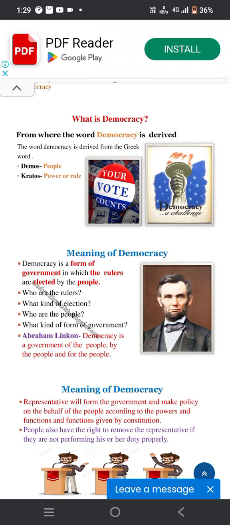The people are the citizens above 18 years. And what kind of government is it? It is democracy, or a democratic form of government. Abraham Lincoln said that democracy is a government of the people, by the people, and for the people.